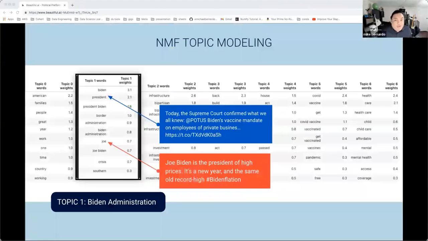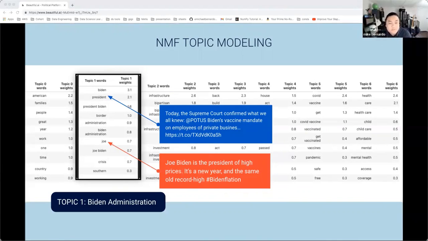I used NMF, or non-negative matrix factorization, for my topic modeling. It decomposes the document term matrix into 2 smaller matrices. In essence, it's a form of dimensionality reduction that helps us go from a ton of words to fewer words to a few topics in this case. Here's what the results of my modeling look like for the 7 topics using the entire corpus, or all of the tweets. Eyeballing each word per topic can give you a general idea, and domain knowledge certainly helps.